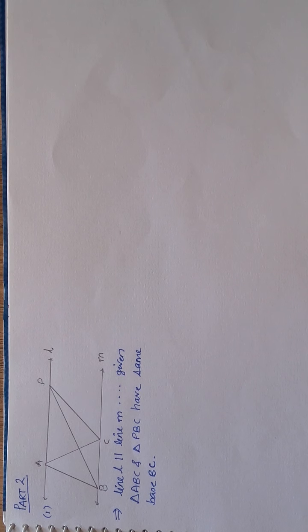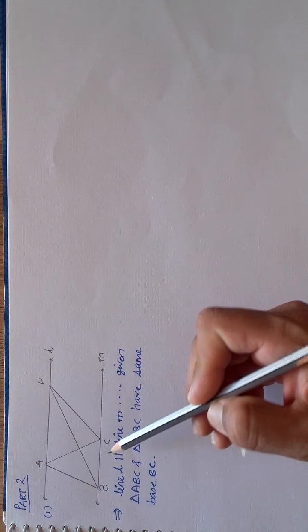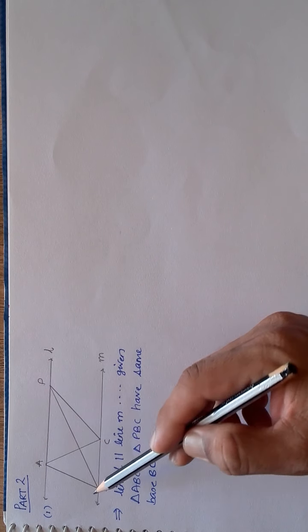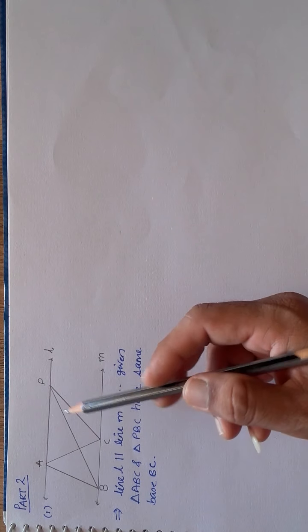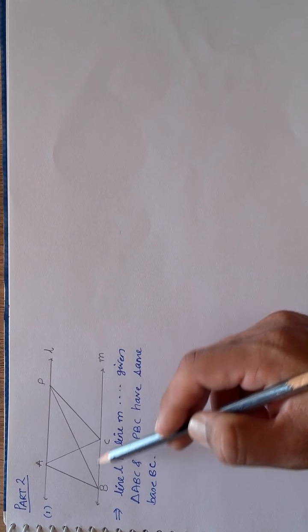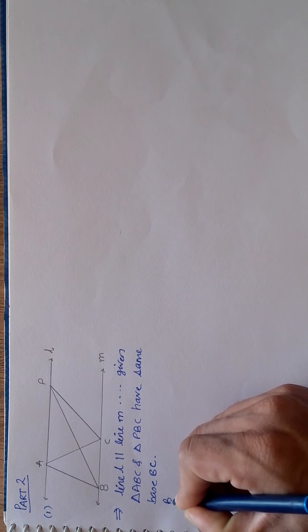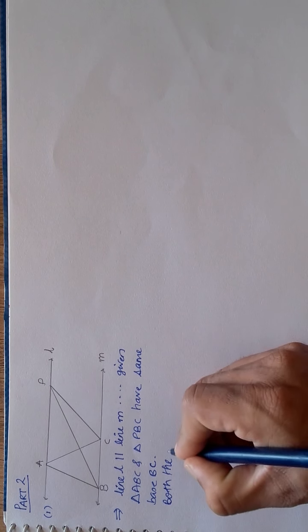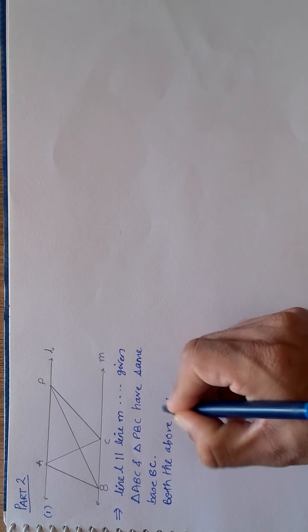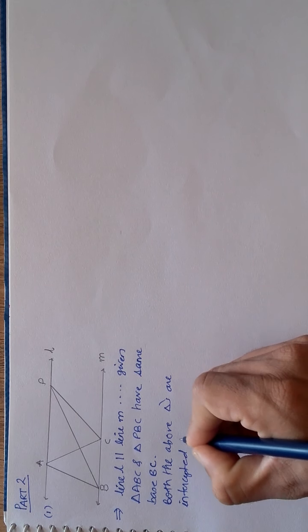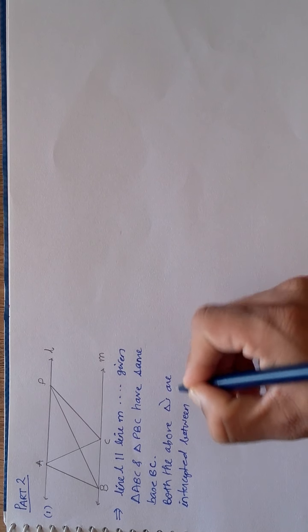Now for both the triangles, if you see ABC, A is on line L, and B and C are on line M. As per my condition, they are intercepted between the parallel lines. Here also P is on line L and B and C are on line M. That means both the above triangles are intercepted between parallel lines.